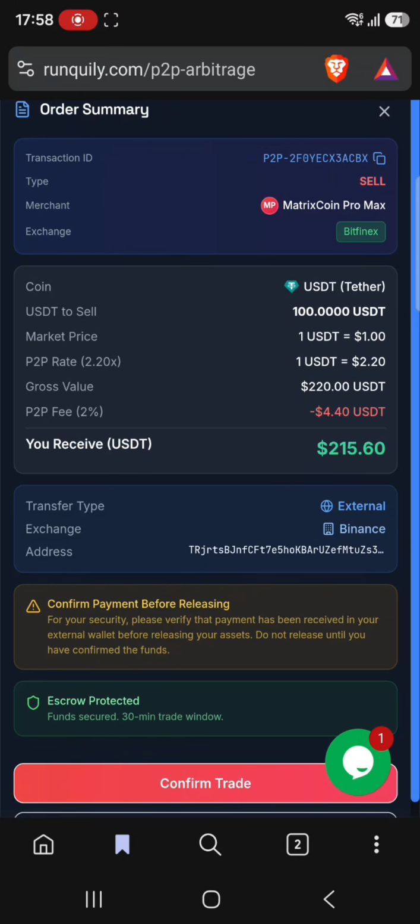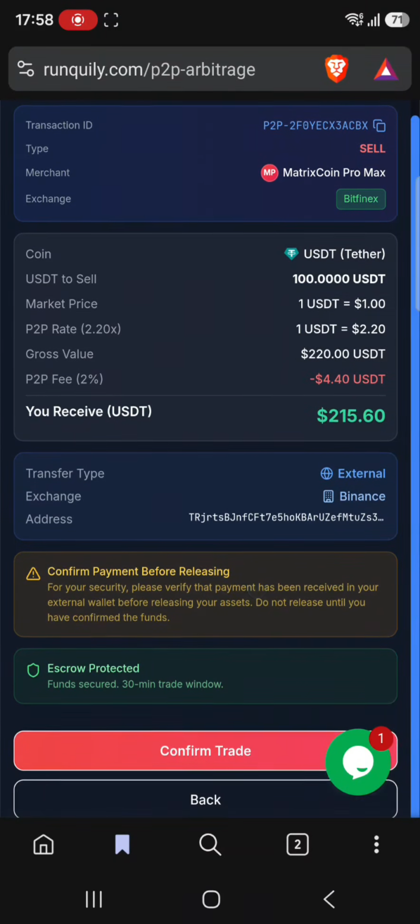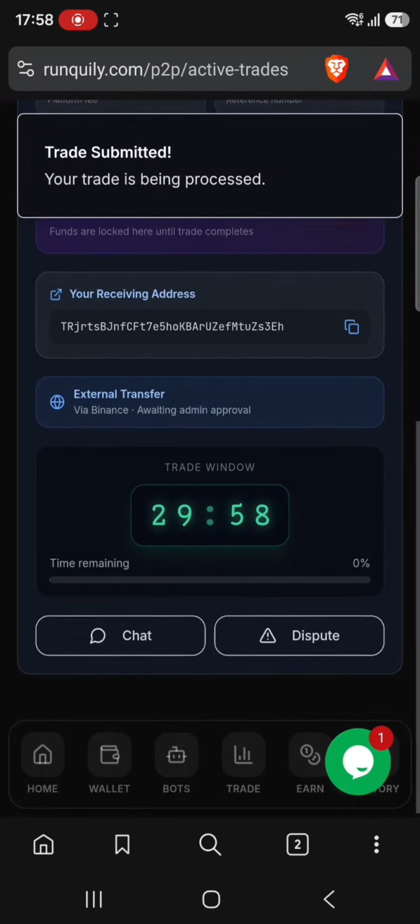You can see here, confirm payments before release. For security, please verify that payment has been received in your external wallet before releasing your assets. Do not release until you have confirmed the funds. Another thing I wanted to explain on this page is escrow protection. That means the funds must be sent to your Binance account, you confirm, then you come and release them from Tranquilly. So let me confirm the trade, then we wait for some minutes.